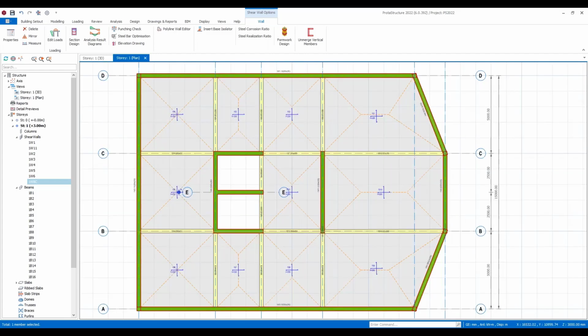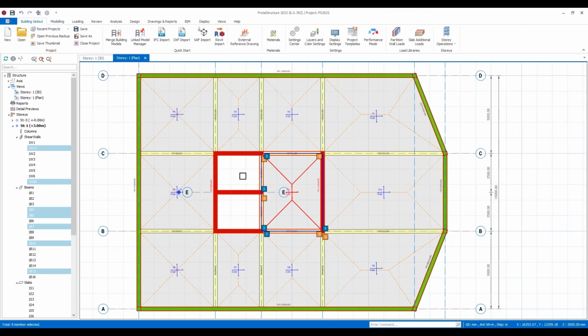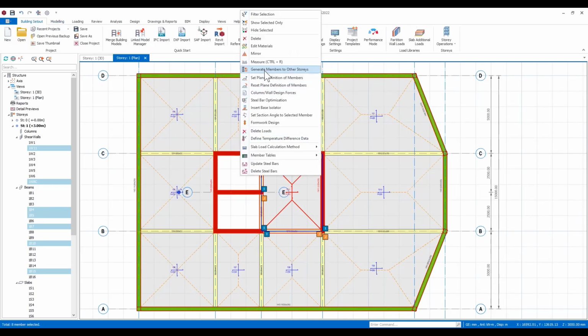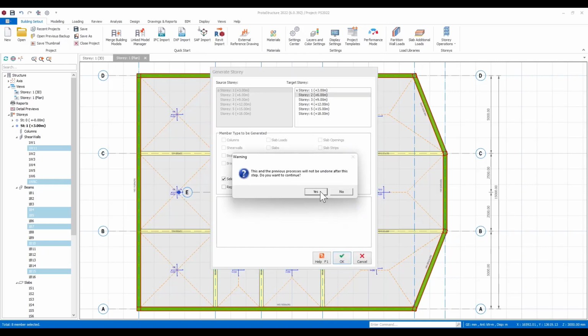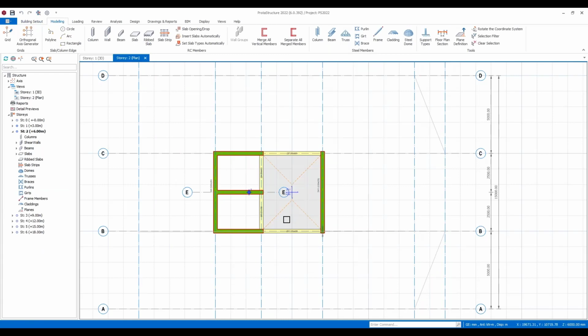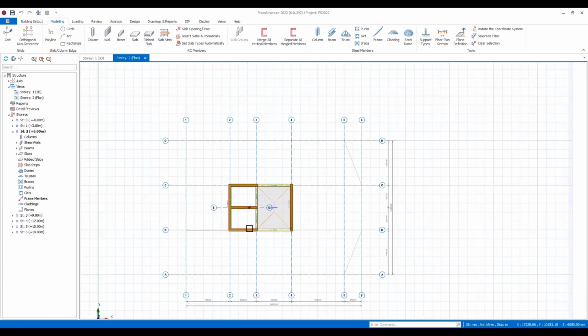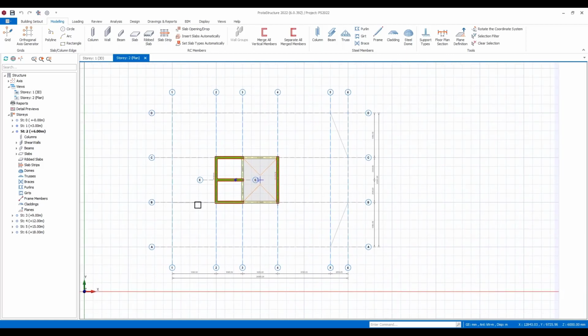Now, what I'd like to do at this point is take these elements here, this core wall, slab, and beams, and if I right-click, I'm able to generate these elements to other stories. So I can choose to generate these elements to the second floor. If I hit OK, you'll notice that these are now being populated into the second floor, okay? And I've quickly come in and created this and populated these in here.